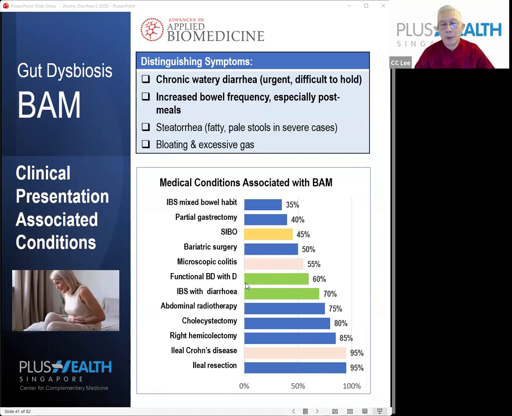These two are the common other diseases, digestive diseases, diarrhea diseases that we just mentioned, that are also associated with BAM. So you can see this bile acid reabsorption problem is very common and in fact widespread, concurrently occurring in many types of disease conditions, including SIBO, the bacterial overgrowth condition itself.